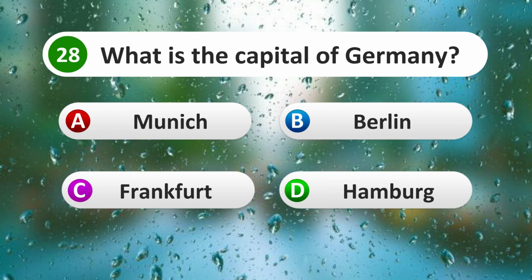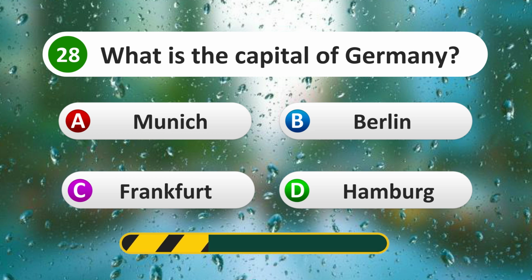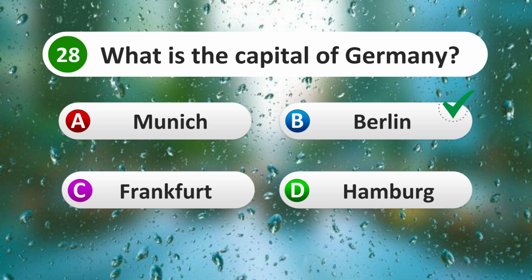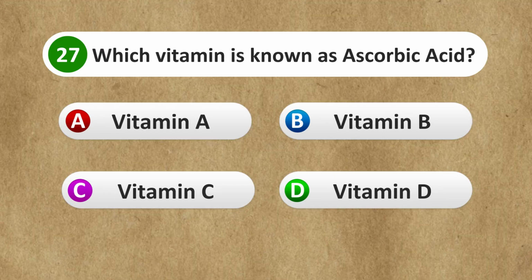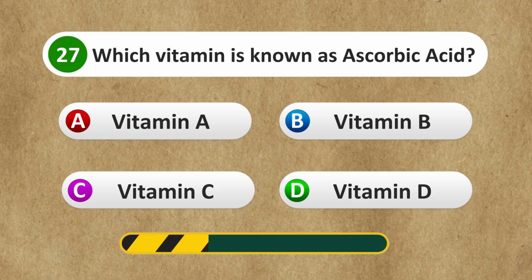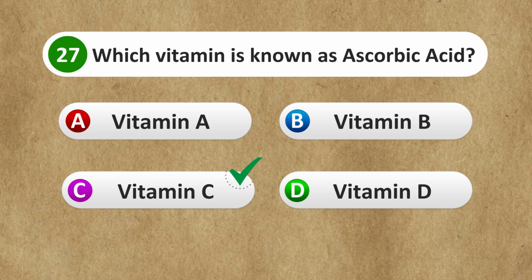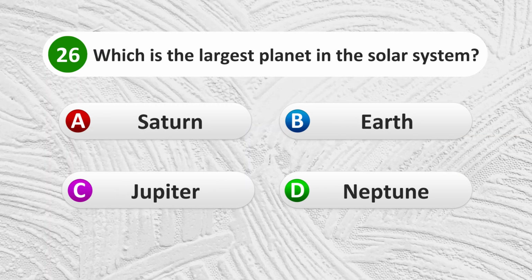Munich, Berlin, Frankfurt, Hamburg. Berlin. Which vitamin is known as ascorbic acid? Vitamin A, vitamin B, vitamin C, vitamin D. Vitamin C. Which is the largest planet in the solar system? Saturn, Earth, Jupiter, Neptune.